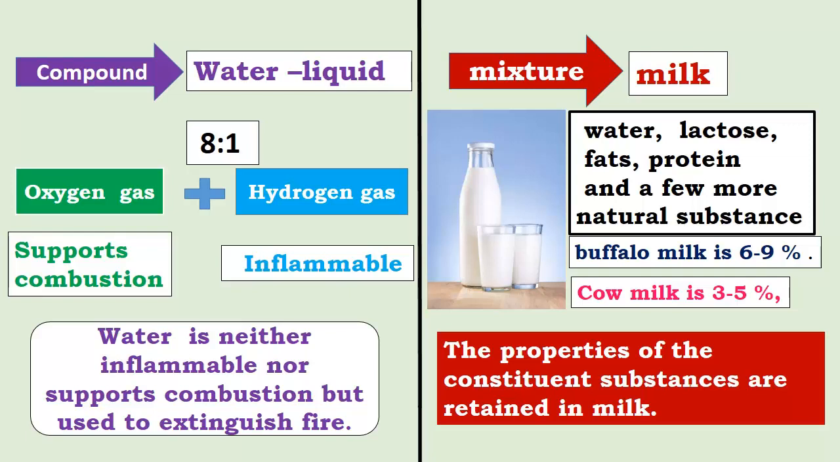Now, this oxygen gas supports combustion. It helps in burning. But hydrogen gas is inflammable, it burns by itself. Now, even though both have different properties, when they are chemically combined, water is formed. Surprisingly, this water is neither inflammable nor supports combustion, but it is used to extinguish fire.